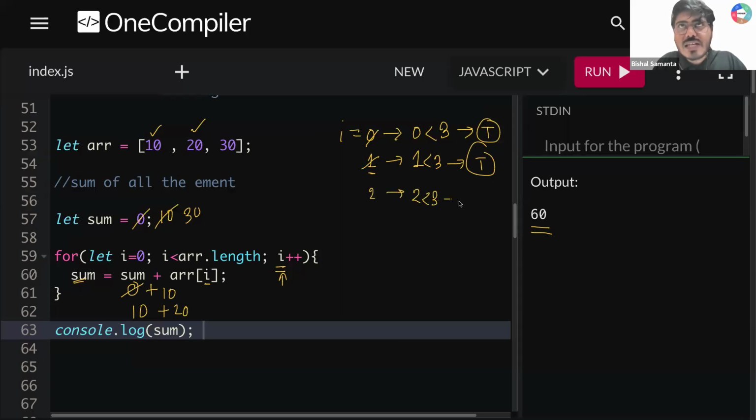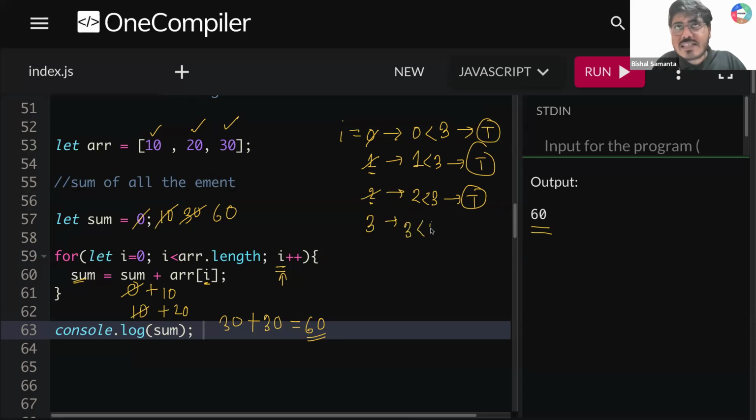Now tell me guys, 2 less than 3. Is that true? Yes, that is true. I'm coming down. Sum is equal to sum. Now what is my sum? Now my sum is not 10. My sum is 30, guys. Now tell me 30 plus array of I. What is I value? I value is 2. So array of 2 will give me what? Array of 2 will give me 30. Now tell me guys, 30 plus 30, what I'm supposed to get? So 30 plus 30 will give me 60. So now this 30 will be replaced with 60. After that, I plus plus, this 2 value will become 3.